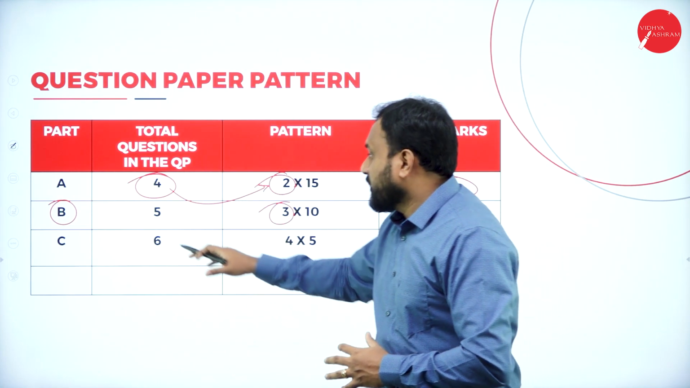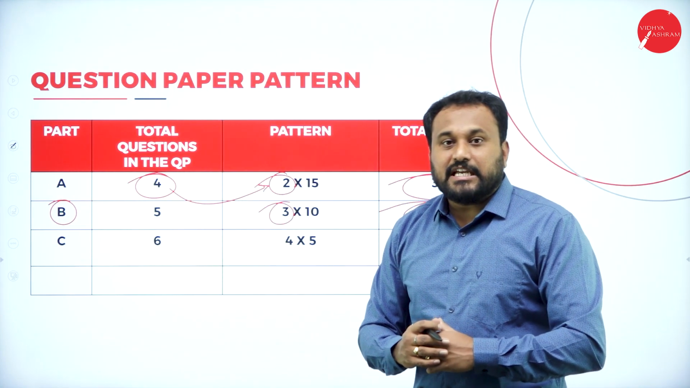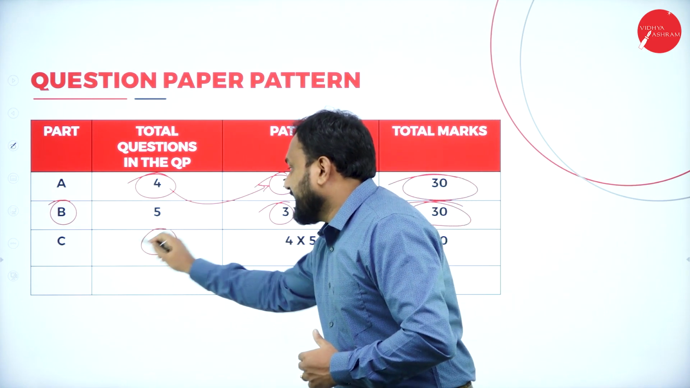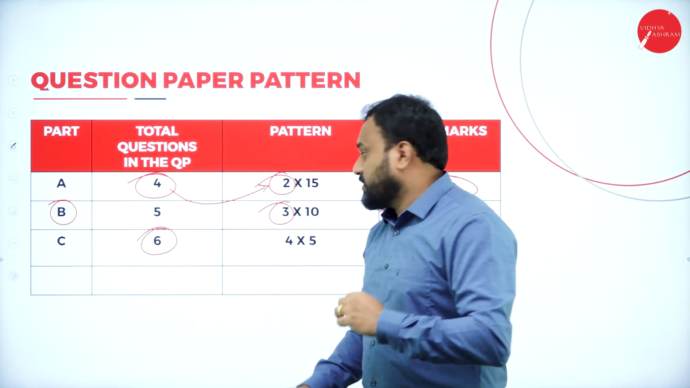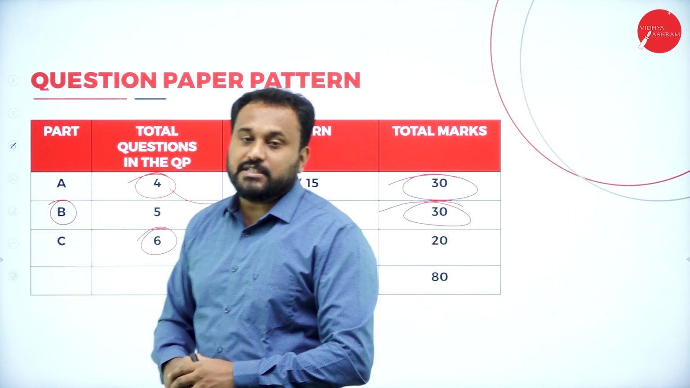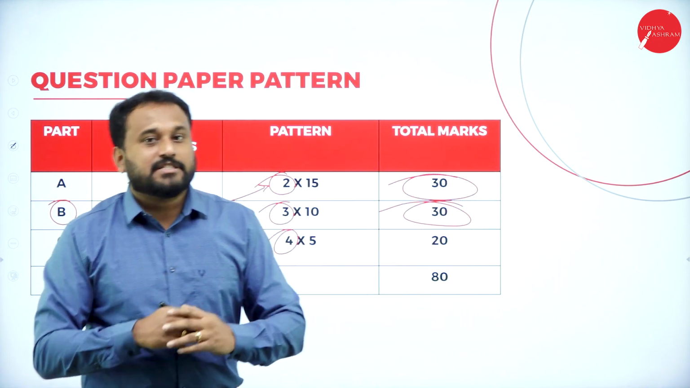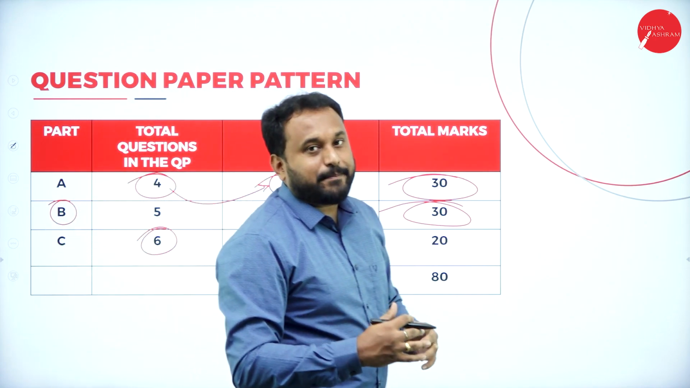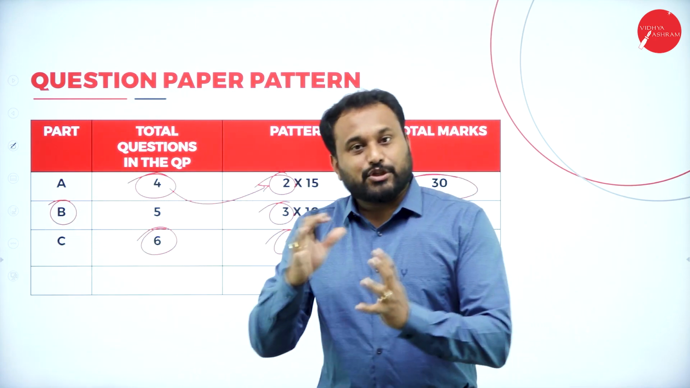Now understand the logic behind the blueprint, the logic behind why we need to explain the question paper pattern. We have part C, where you will get 6 questions. In those 6 questions, you are supposed to write 4 questions. Now understand, 5 chapters are there, and in those 5 chapters you'll be getting 6 questions.